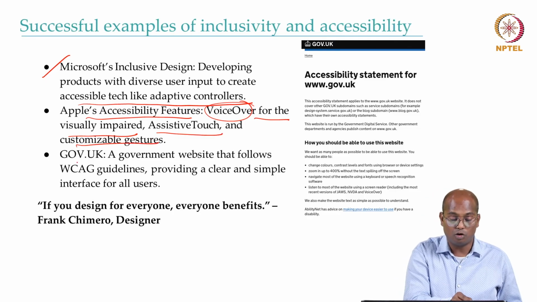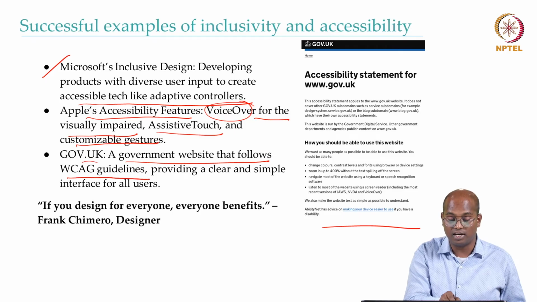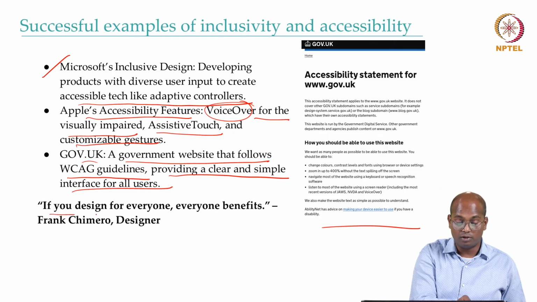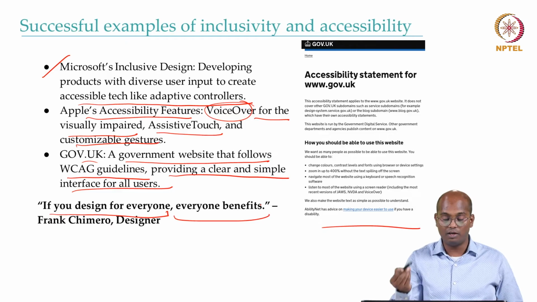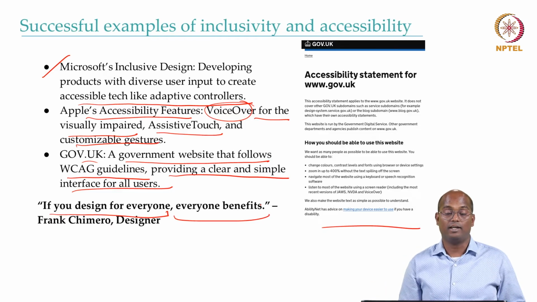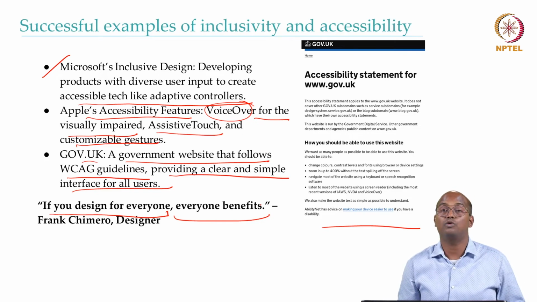And similarly, gov.uk, a government website, as you can see here, that follows WCAG guidelines that we discussed in earlier slides, providing a clear and simple interface for all users. So if you design for everyone, everyone benefits. So why not benefit everyone? And that is the idea behind accessibility and inclusivity.